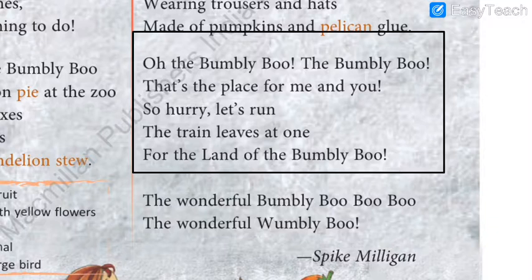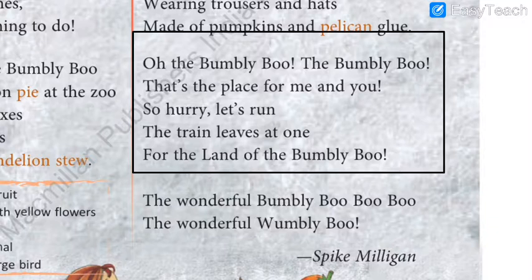Okay, so let us have a look at a few hard words of this poem first of all. So I'll just highlight the hard words. The first hard word is here, bumbly. So you have to just repeat after me, students. B-U-M-B-L-Y, bumbly. A second time, please repeat after me, students. B-U-M-B-L-Y, bumbly.